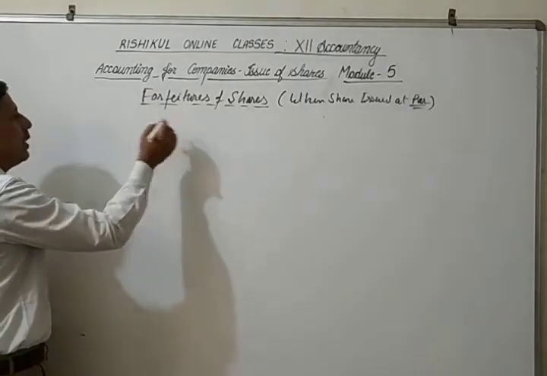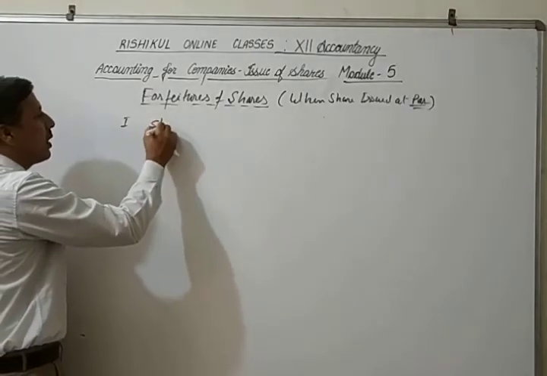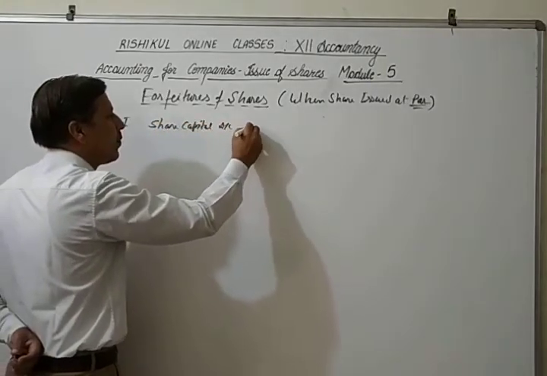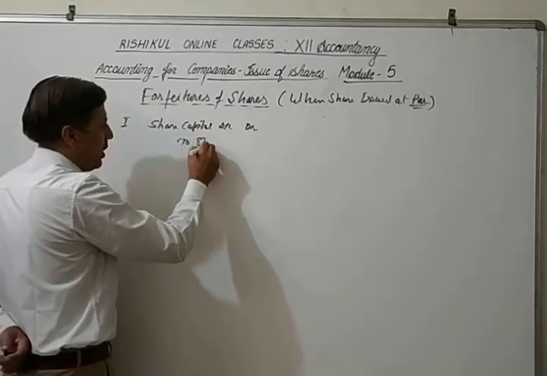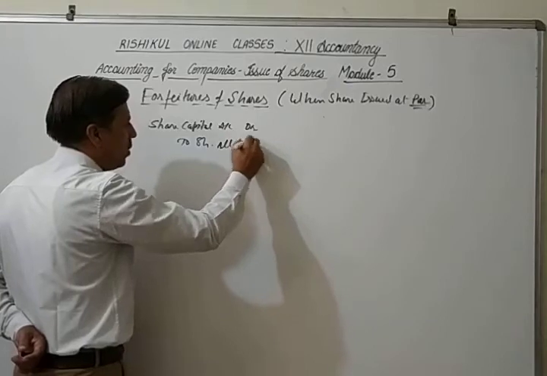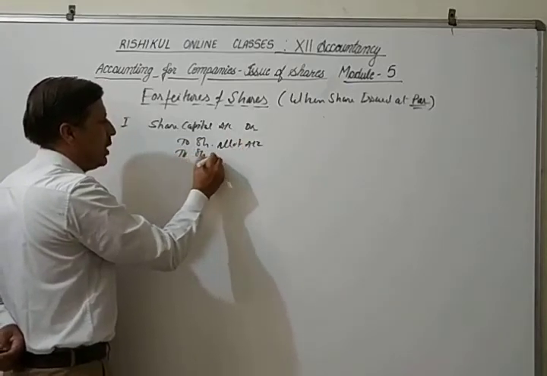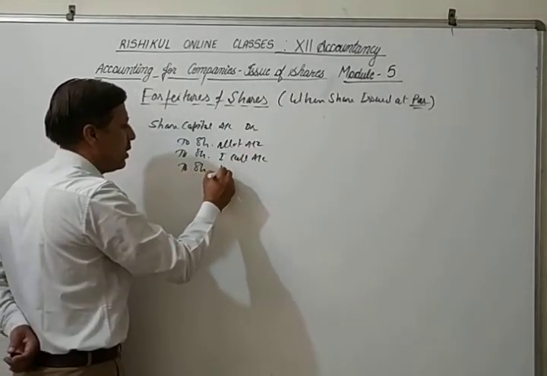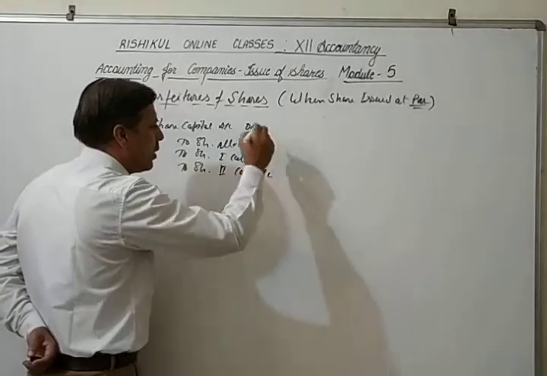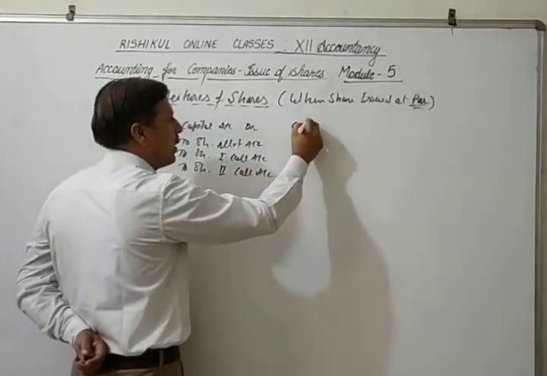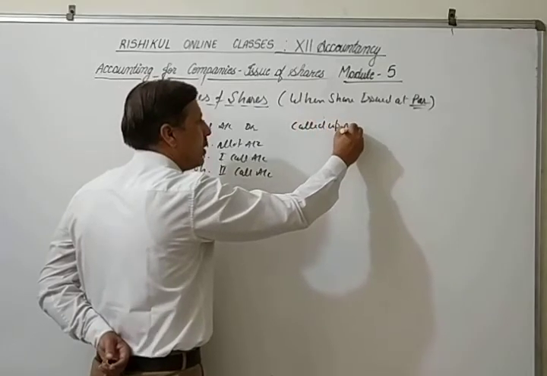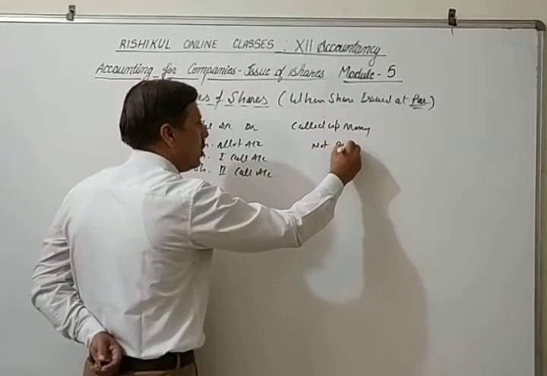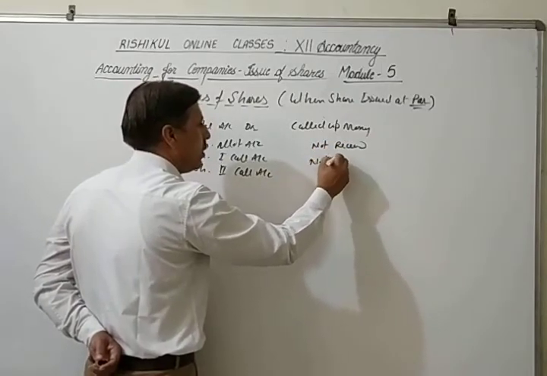So the first entry, when they forfeit the share: share capital account debit, to share allotment account, to share first call account, to share second call account. That is the called up money, जो अब तक मांगा है, not received by the company.